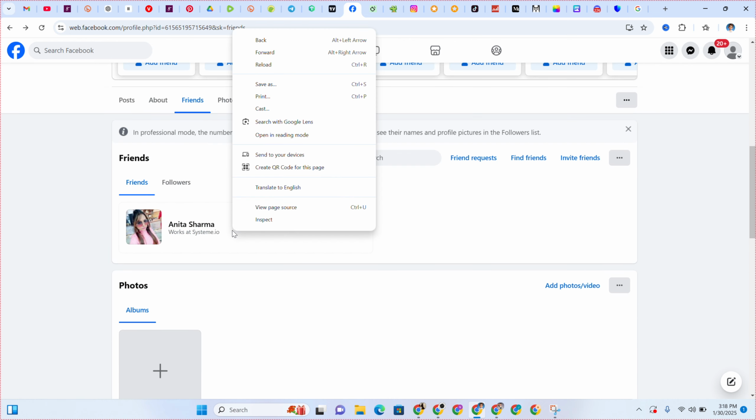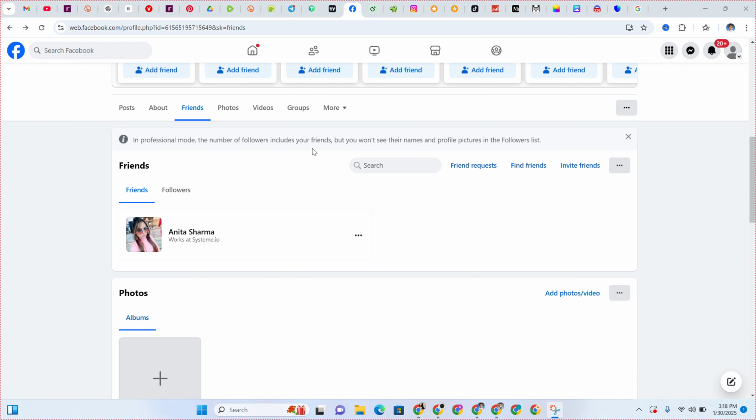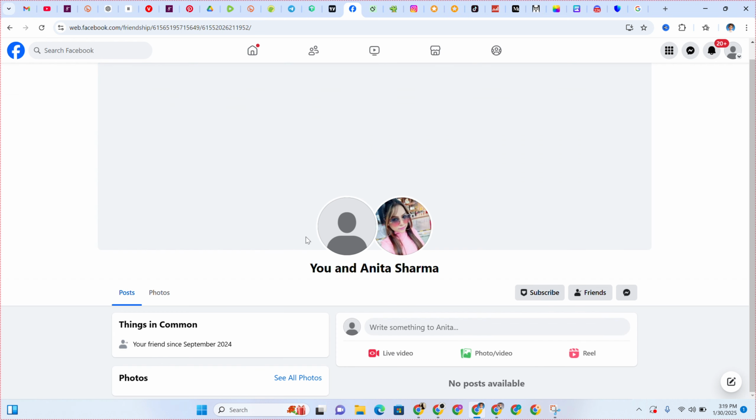Okay, I'm gonna right click my mouse. Okay, so what you're gonna do right now, you're gonna hold on to this profile, right? If this thing comes out, you're gonna click on this three dotted icon. You're gonna click on see friendship, right?